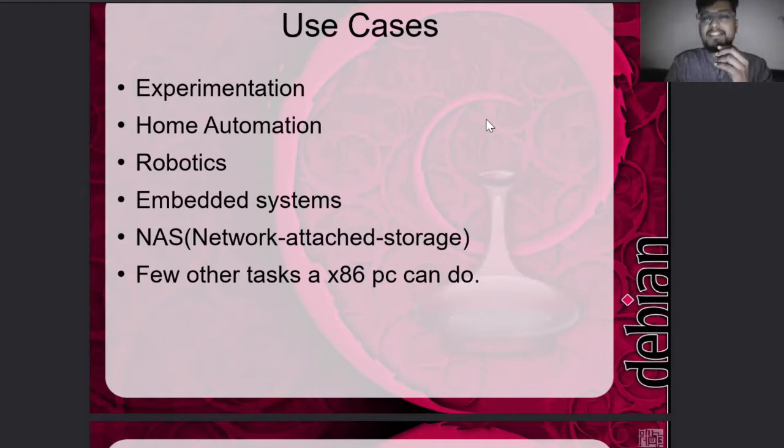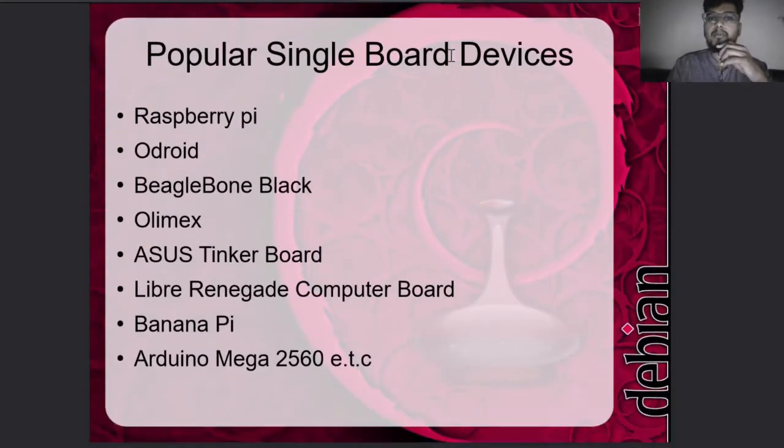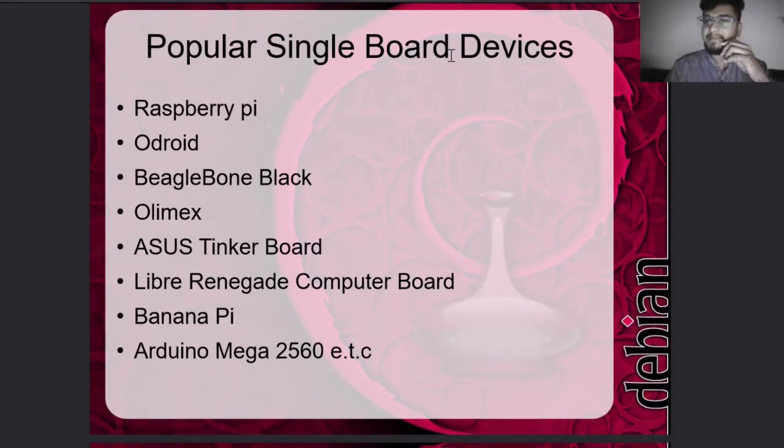Maybe a simple power bank can get your work done. It can do all the tasks a normal x86 PC can do, but with minimal configuration and minimal power. It's a baby machine. These are a few popular single board computers: the Raspberry Pi, the Odroid, BeagleBone Black, Olimex.